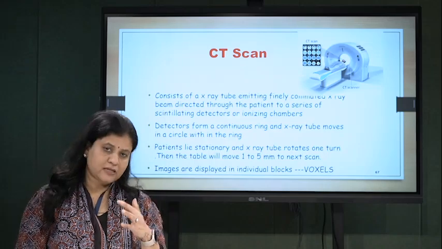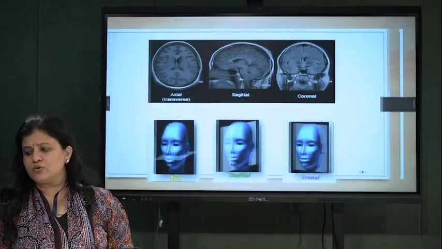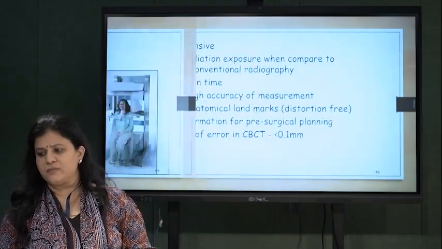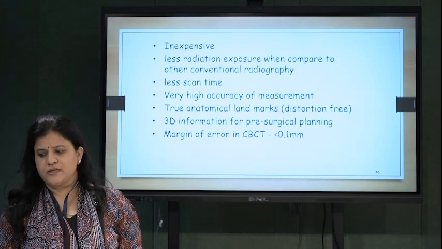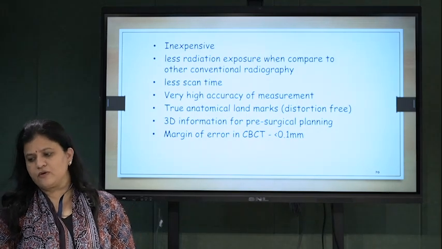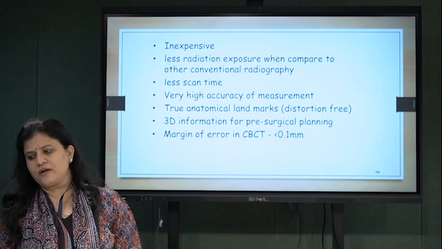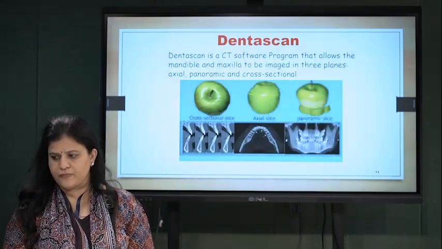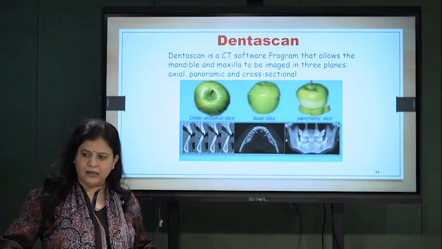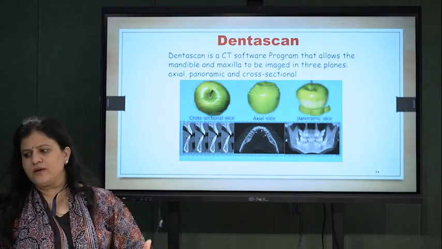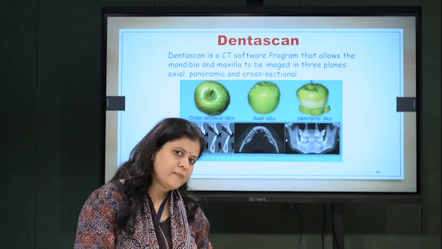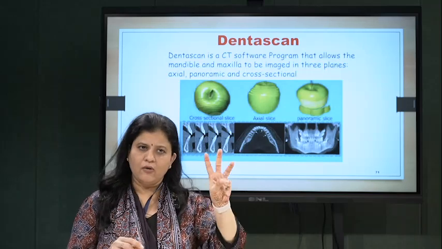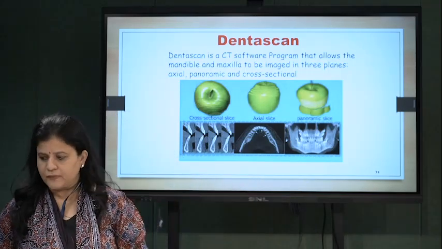CBCT has lower radiation than CT scan. So CBCT is the best thing. Nowadays CBCT and DentaScan are not expensive, have less exposure, and high accuracy of measurement. The margin of error in CBCT is less than 0.1 mm. This is DentaScan. It is a software program which will give you an idea in axial, panoramic, and cross-sectional planes, so you can have an idea about it.